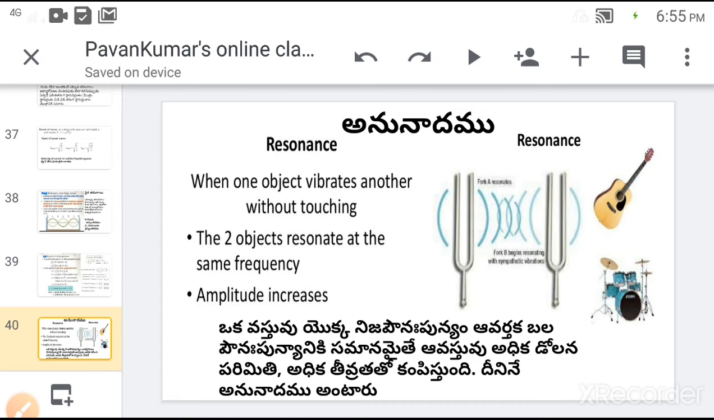Next, resonance. Resonance is defined as a phenomenon in which the amplitude of the wave increases when the natural frequency of any body is equal to the external periodic frequency. That is, if the external periodic frequency is equal to the natural frequency of any body, then the body vibrates with maximum amplitude. This phenomenon is called resonance. Resonance can be observed in musical sounds as well as in the case of tuning forks.